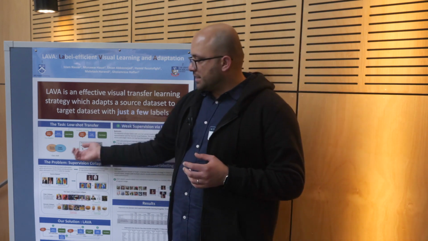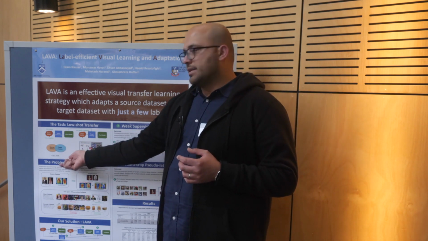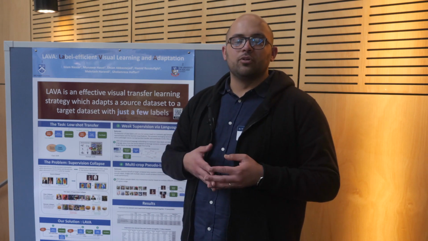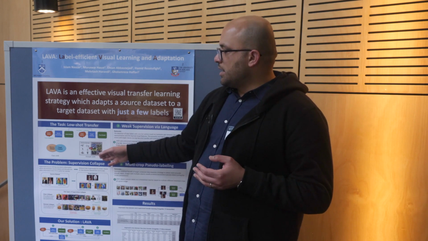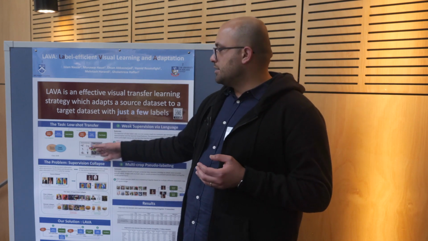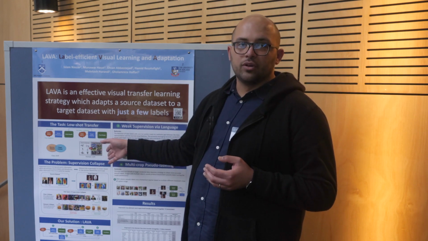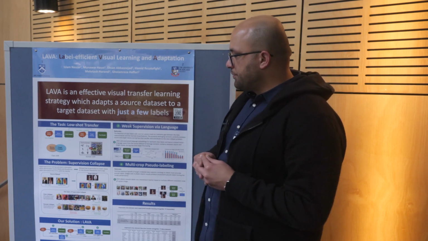And we tackle different scenarios in terms of class overlap and domain overlap. So we tackle the scenario where we have partial class overlap, no class overlap at all, or full class overlap. And similarly, in terms of visual domain, we tackle scenarios where we move from natural images, such as ImageNet, to cartoons or clip arts or sketches, or just remaining in the natural images as we are.